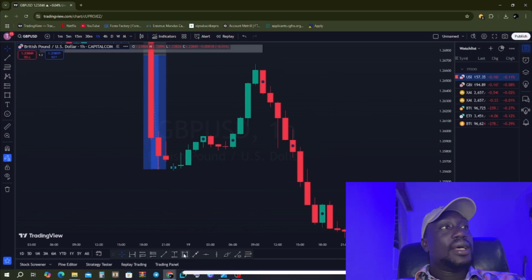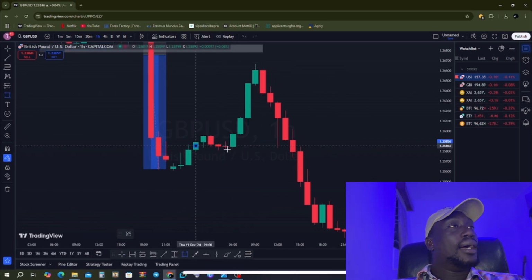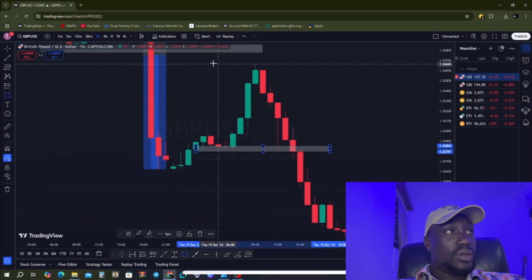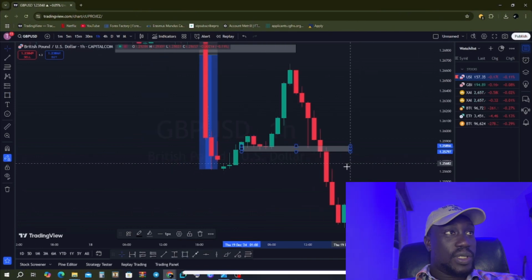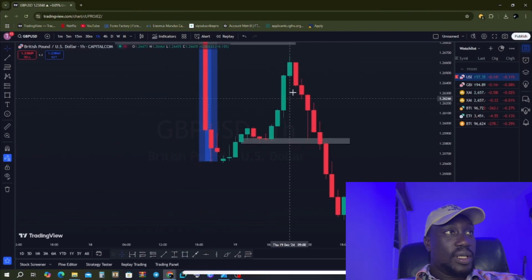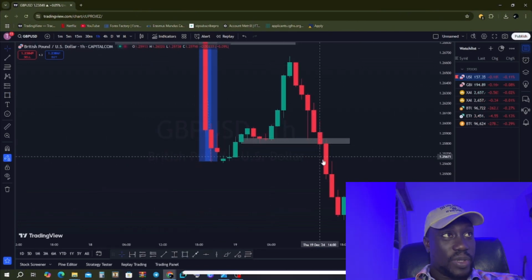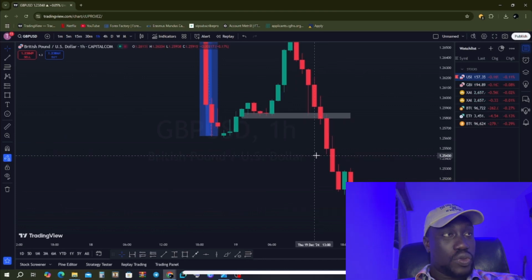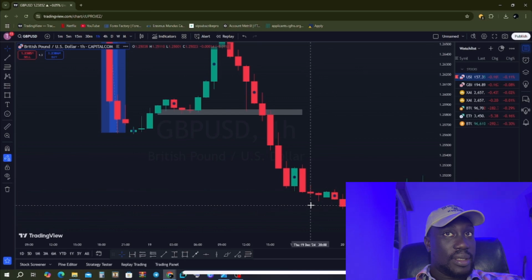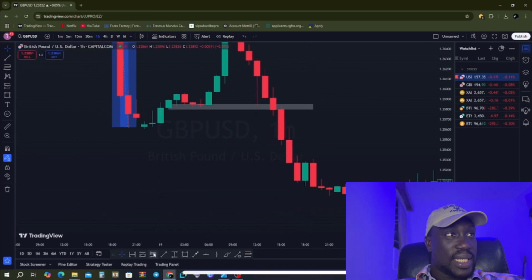All right, now if we take our draw support, you can see that this level was a support level, which then broke to become resistance, right? So if this is the candle that started the New York session, everything here is in the New York session up till 2000, which is this candle, right? So up to this candle.